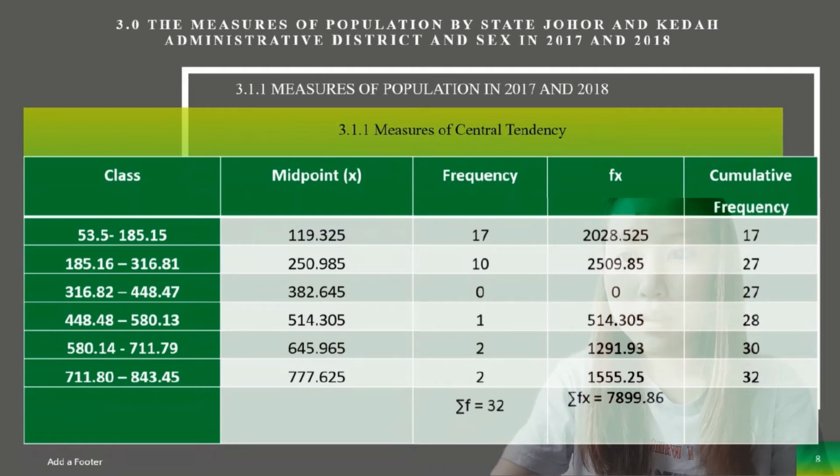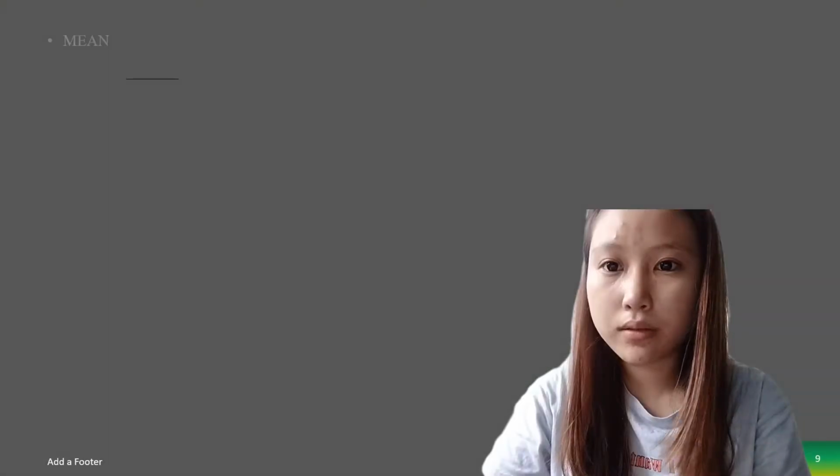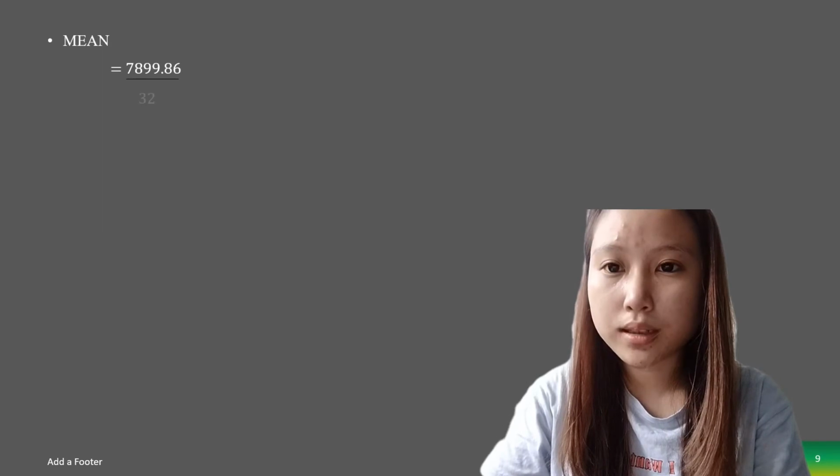For the frequency, it is 32. Midpoint x, I already calculated here. And fx is equal to 7899.636. Relative frequency, you can see from this slide.